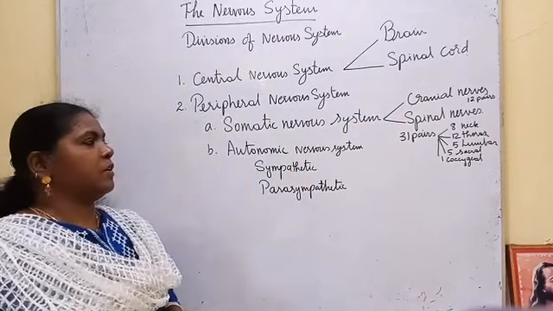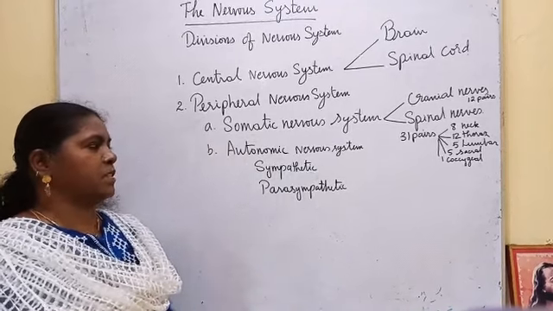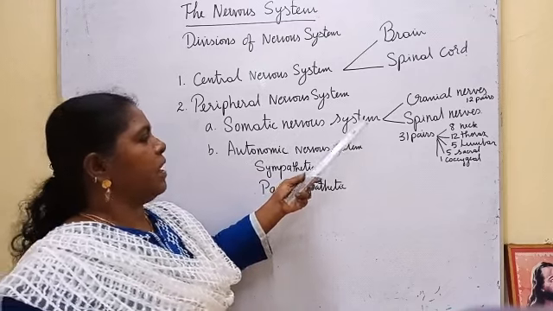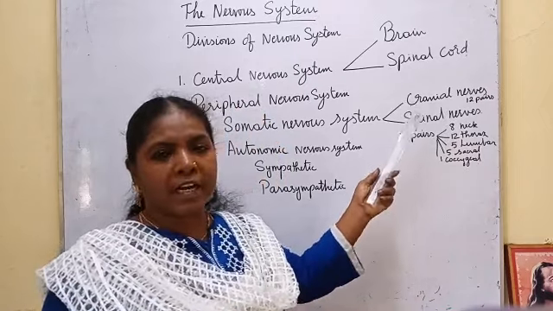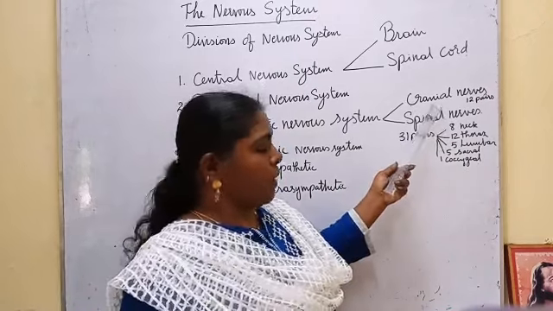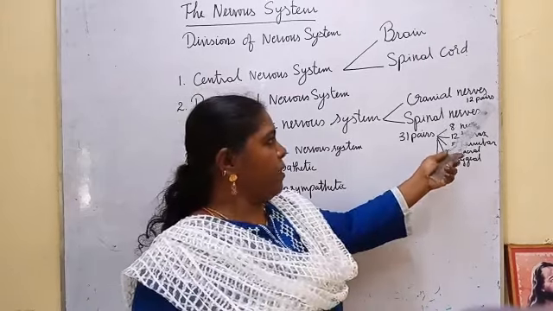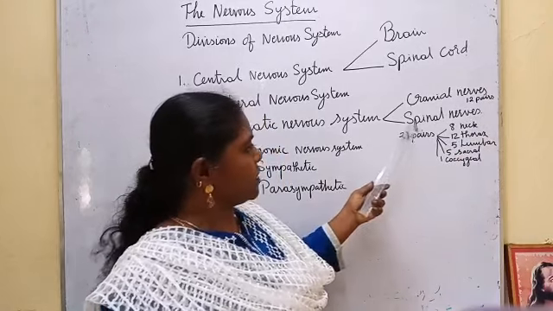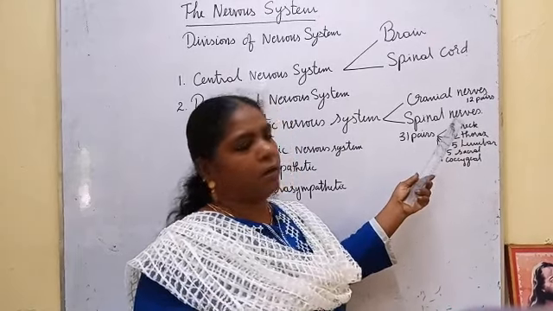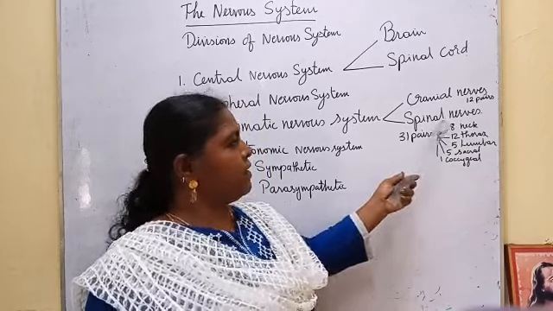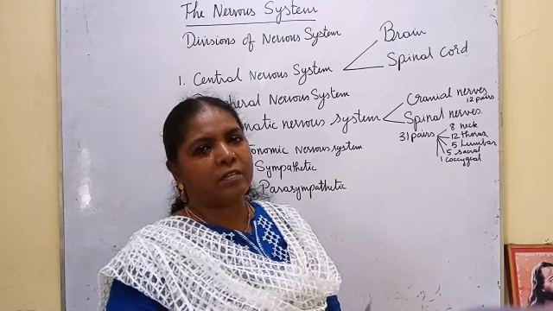Then the peripheral nervous system is further divided into two: somatic nervous system and autonomic nervous system. The somatic nervous system consists of cranial nerves and spinal nerves. Cranial nerves are the nerves which arise from the brain, and they may be sensory, motor or associated. There are 12 pairs of cranial nerves. The nerves which arise from and enter the spinal cord are called spinal nerves, and spinal nerves are always mixed nerves. They contain sensory nerves, motor nerves, associated nerves.